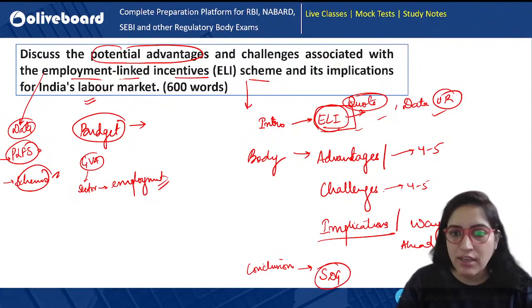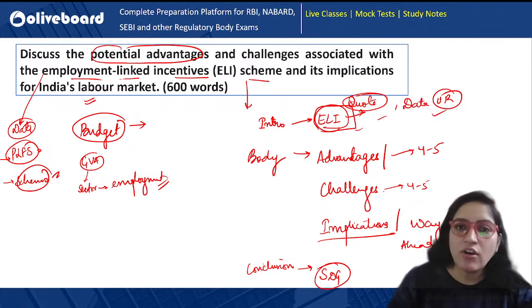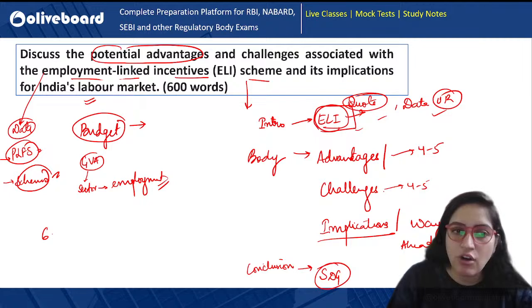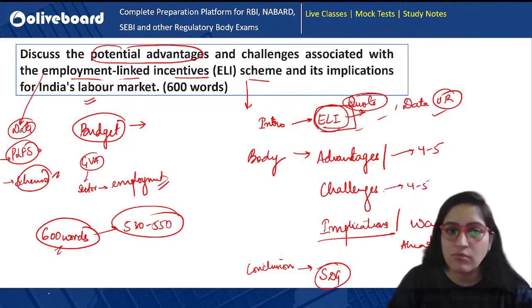I hope it's clear. If you want to ask anything, please ask first. But definitely your word limit should not cross 600 words. It should be within 600 words. Somewhere between 530 to 550 will be okay. But don't cross 600, because you'll not be able to attempt the full paper then.